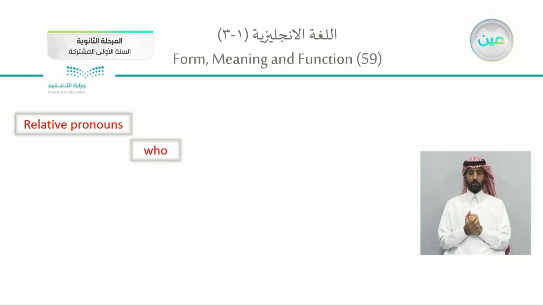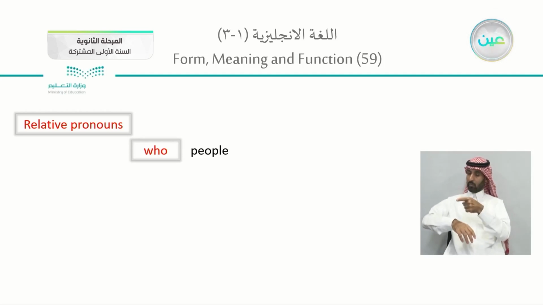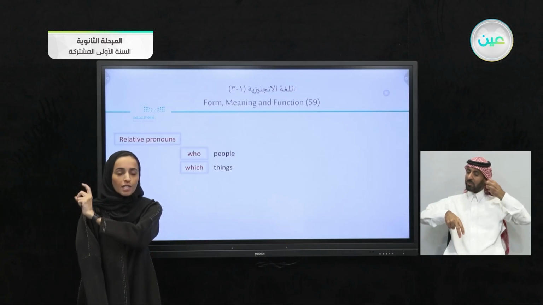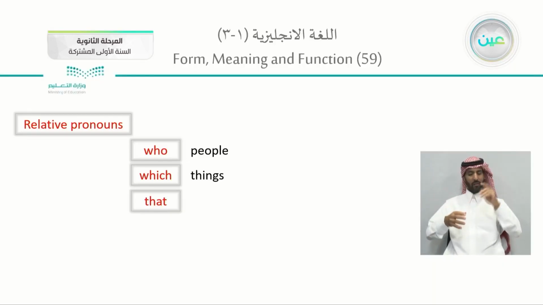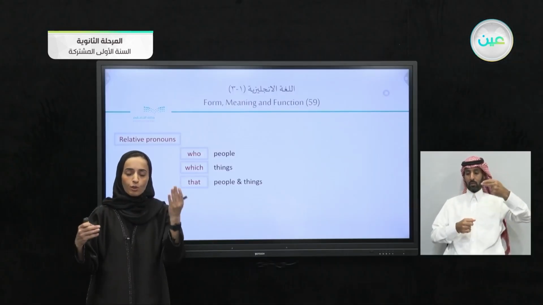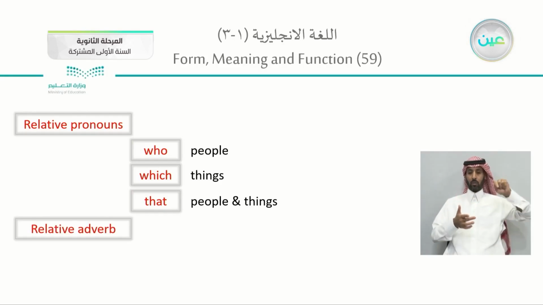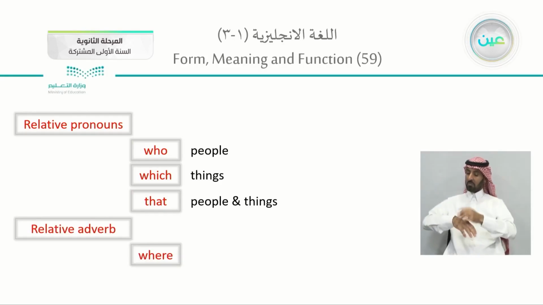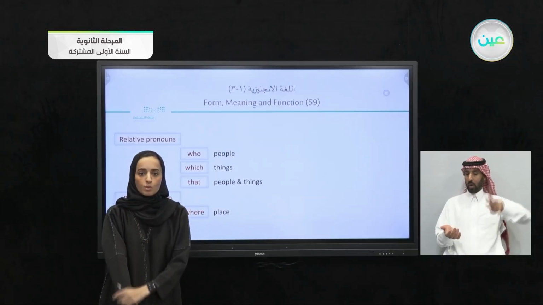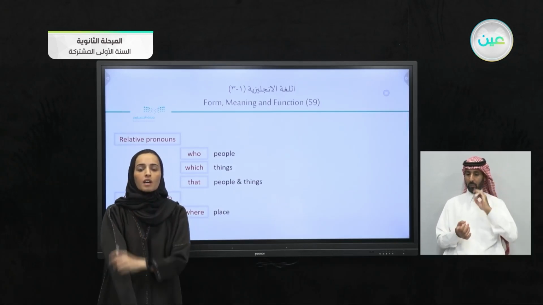Speaking about the relative pronoun. Relative pronouns are who when you are referring to people, the reporter who reported the news. Which, if you are speaking about things, the earthquake which occurred last week or yesterday. And you can use that for both people and things. The reporter that, the earthquake that. And instead of who, which, or that, you can use where. We call it an adverb when you are referring to a place. The city where I was born. The school where I studied.